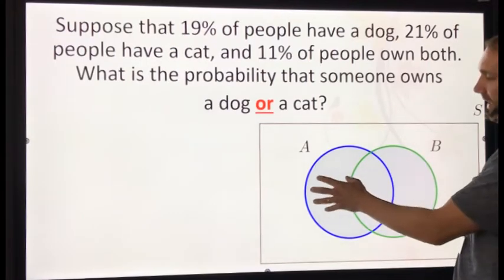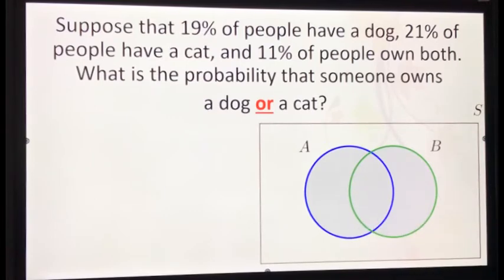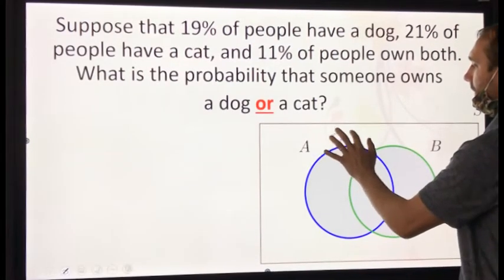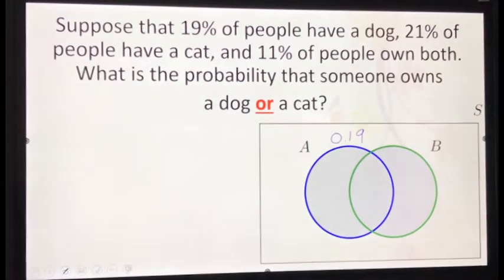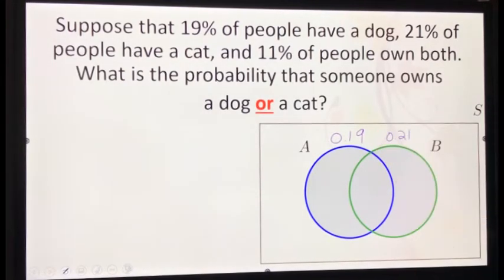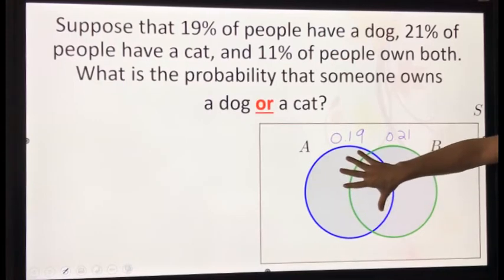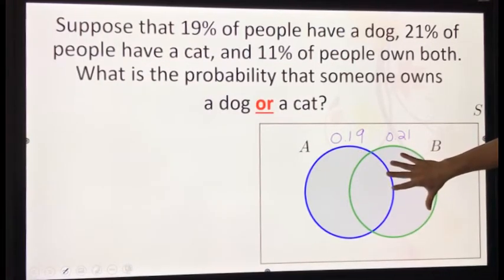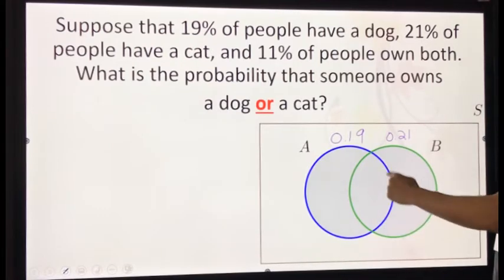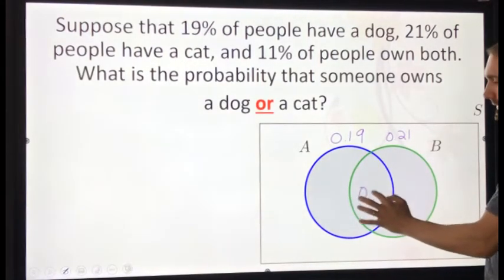So let's say my set A is a dog. How many percent of people have a dog? 19. So I'm going to say 0.19 for blue. How many people own a cat? Event B. 0.21. All of green is 0.21. How many people have both? 0.11. That's what I'm going to fill in here, right? They have both, 0.11.